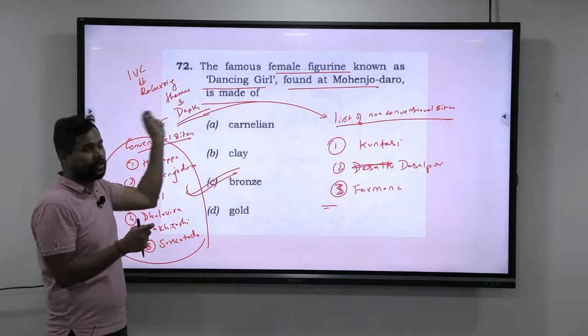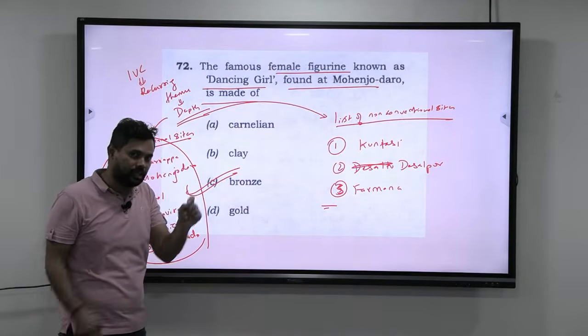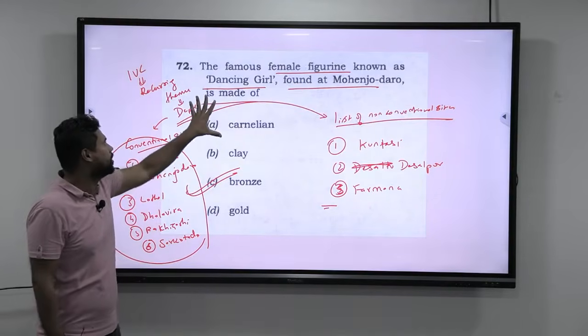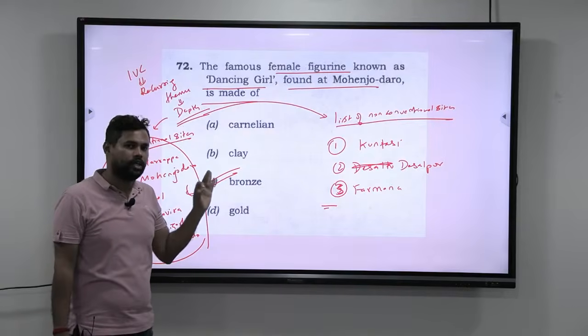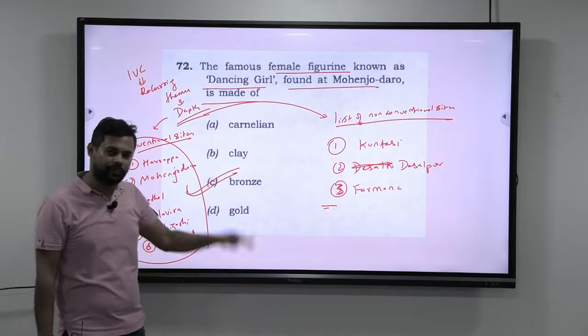That is how, whenever you take a recurring theme and identify that it's a recurring theme, try to build some depth. However, the answer to this question is very straightforward. The answer is bronze dancing girl found in Mohenjo-daro. So the answer is C for the 72nd question.